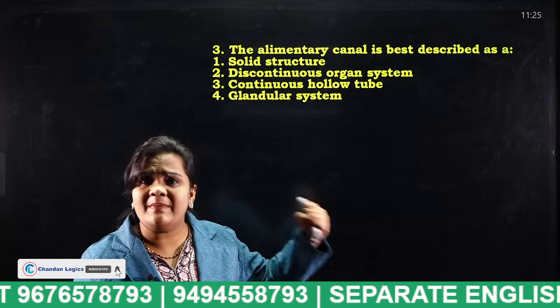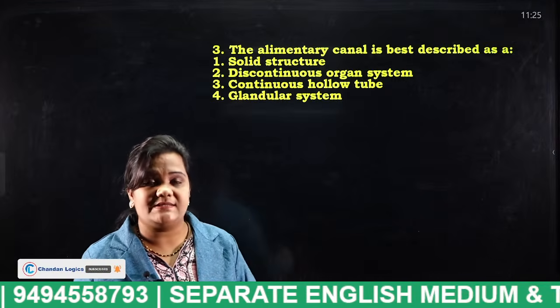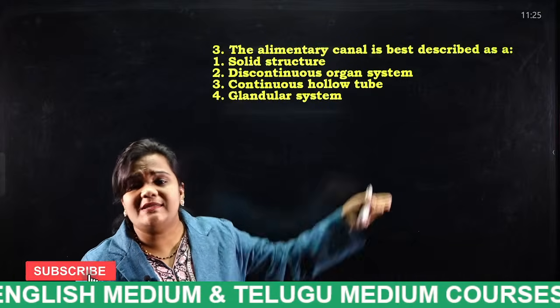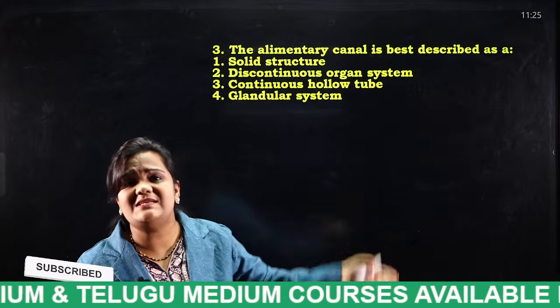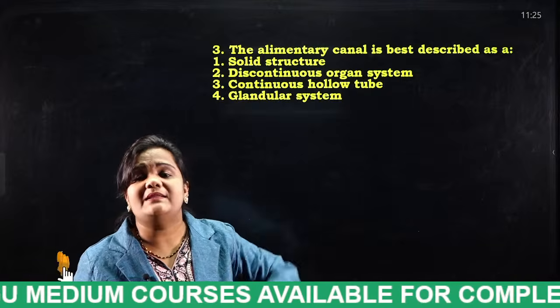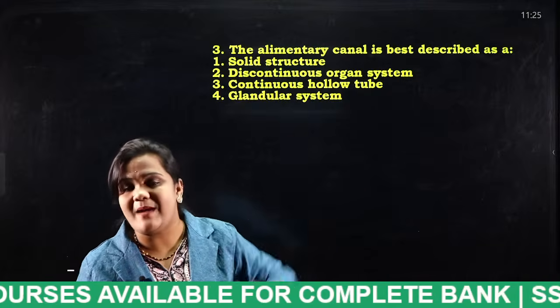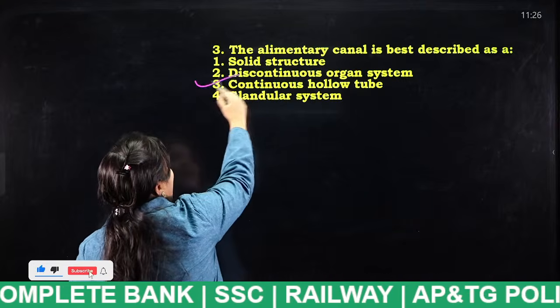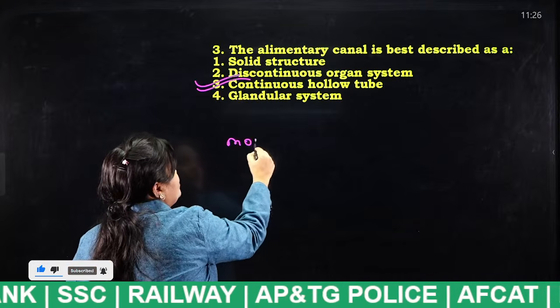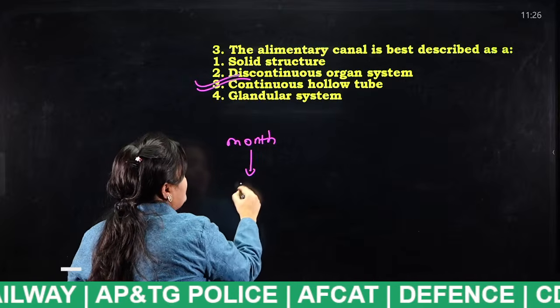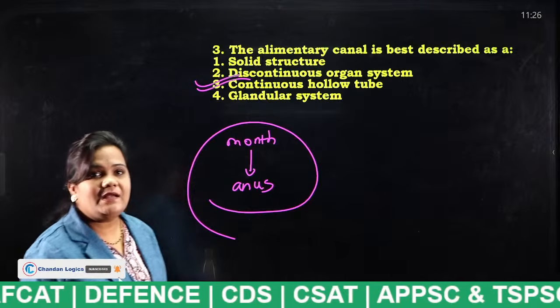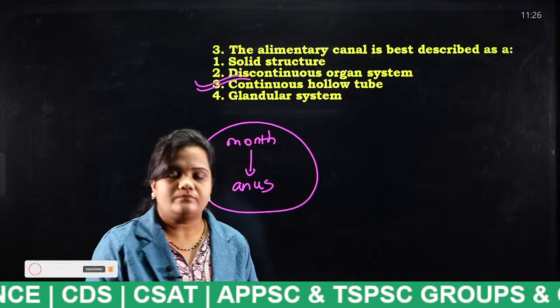What is the alimentary canal actually? It starts with the mouth and ends with the anus. So from start to end, the process happens in a hollow manner. So what is the answer? A continuous hollow tube from mouth to anus is known as the alimentary canal. Very good. Next.